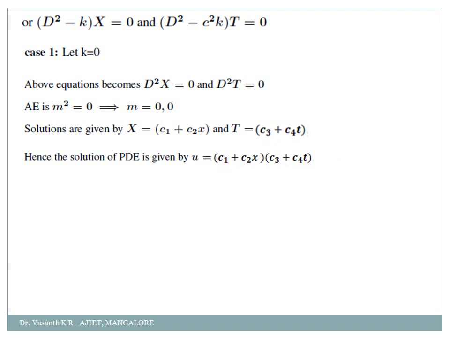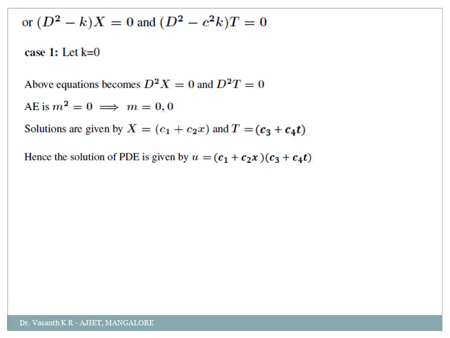What is case 1? When k is equal to 0, what will happen? My auxiliary equation will become m square is equal to 0 in both the cases. So my solution will be x equal to c1 plus c2x and t will be equal to c3 plus c4t. So the final solution is u equal to x into t. You have to substitute that, remember. You cannot stop here only, my dear students. They will deduct 1 mark. Be careful. Okay, this is case 1.